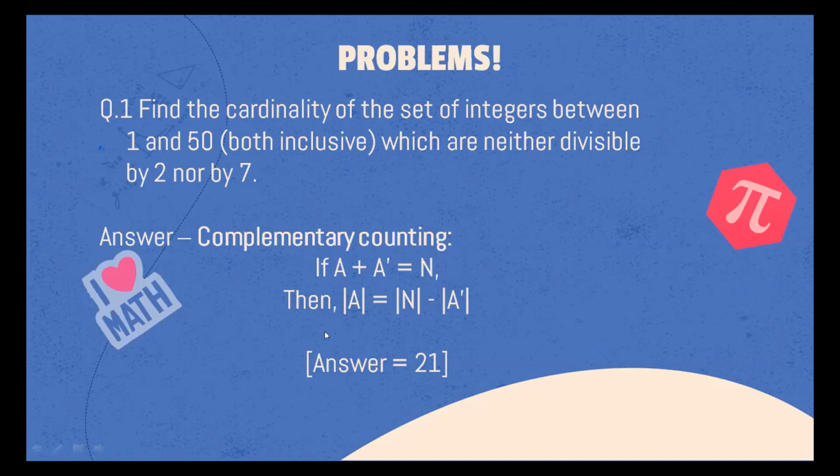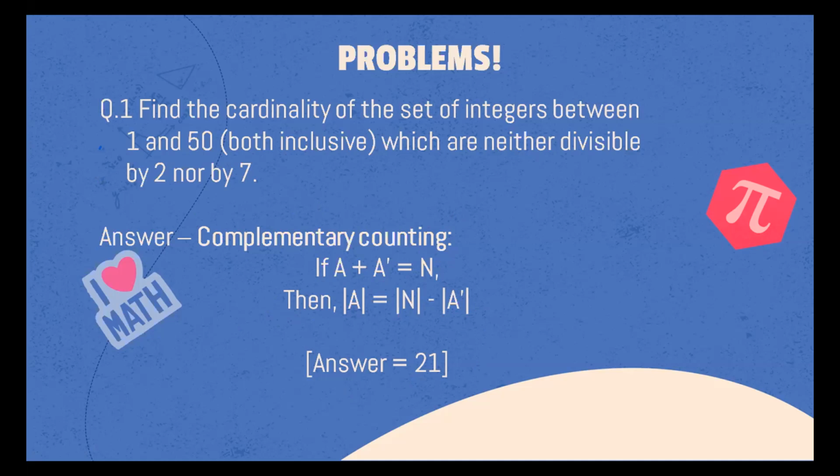If A plus A dash equals n, then the number of elements in A is equal to n minus A dash, and that's just the very essence of complementary counting. But its applications are huge and vast, and they're used theoretically in every aspect of mathematics. Complements are used everywhere, in geometry, in combinatorics, in graph theory, and even in probability.